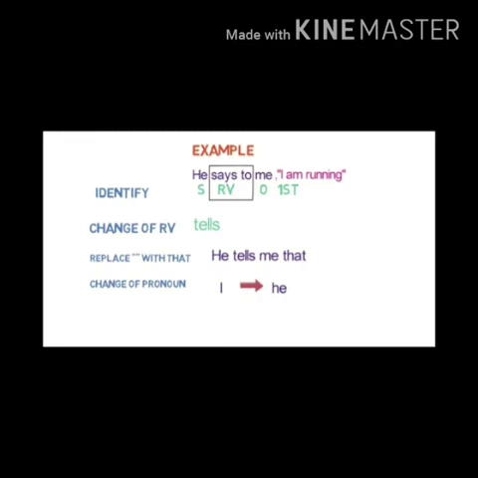Why? Because in simple present, we cannot change it into simple past. When the reported verb is in present, the reported speech will not change into past. He tells me that he is running. Now it is clear.